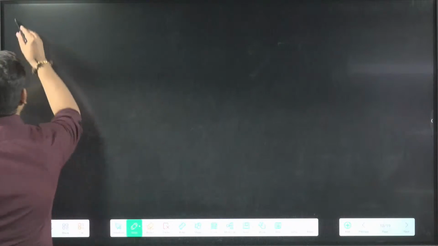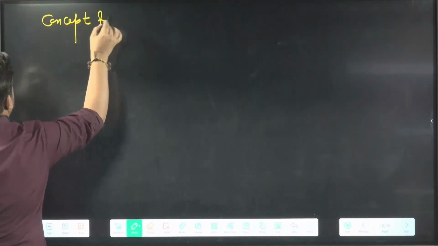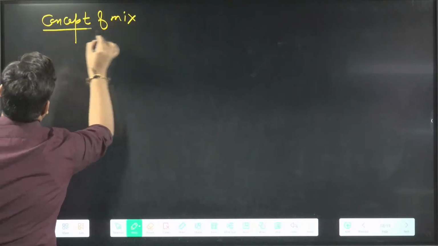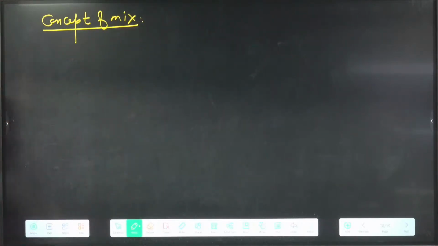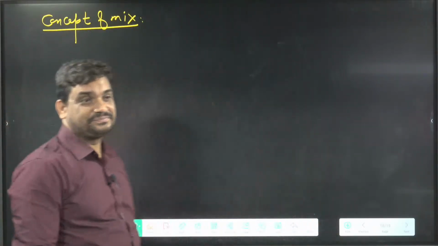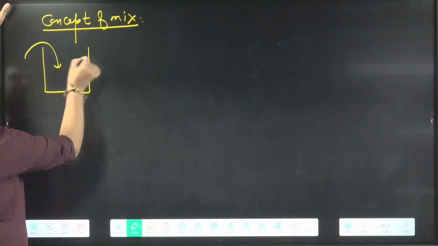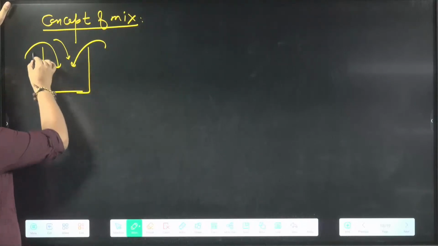So in this one, we can write the heading first. Concept of mixture. Concept of mixture means basically we are going to mix some gases. If I say in this container I am going to mix gas A, gas B, gas C, some gases are there.